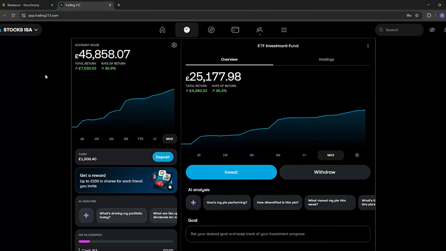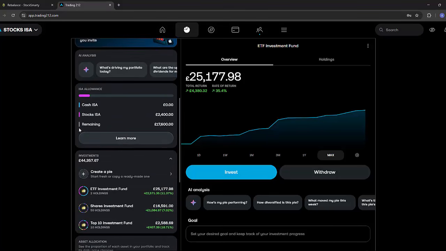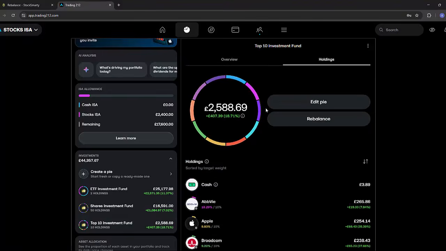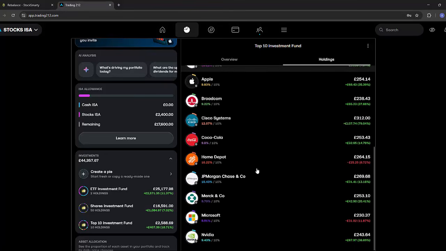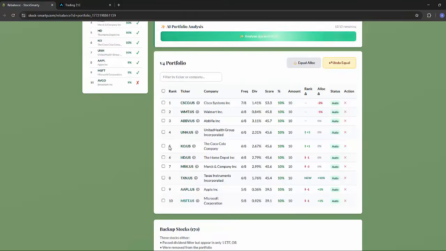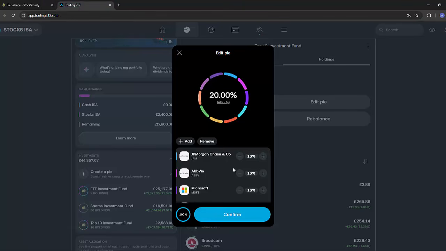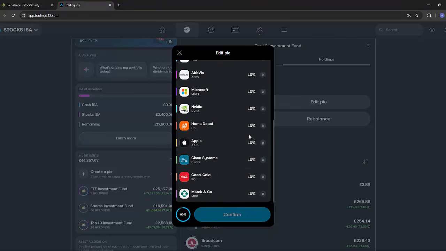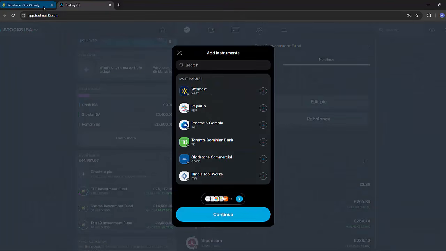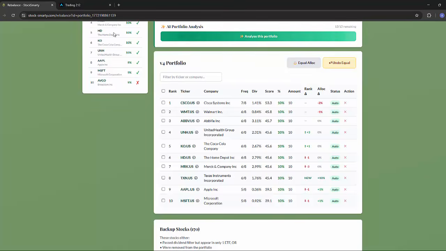So what I will do now, I'll go into my StockSmarty portfolio. I will scroll down to the pie in which this aligns to, which is my top 10 investment fund. So in here, you can then see, if I go into holdings, I've got my 10 stocks. And as we saw on the StockSmarty platform, I need to do a bit of rebalancing to myself. So I need to edit my pie, and we need to take out Broadcom. So Broadcom needs to be removed. So I go to remove, and we find Broadcom, take that out, done. And I need to add in the stock that is now appeared in my top 10 portfolio, which is Texas Instruments.